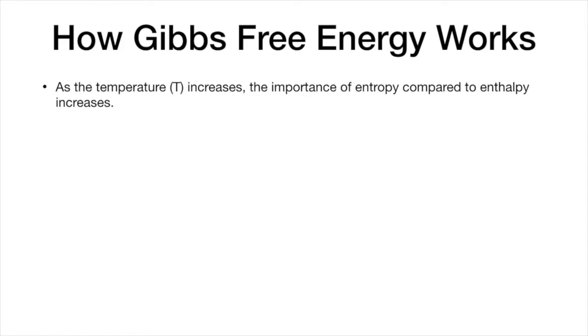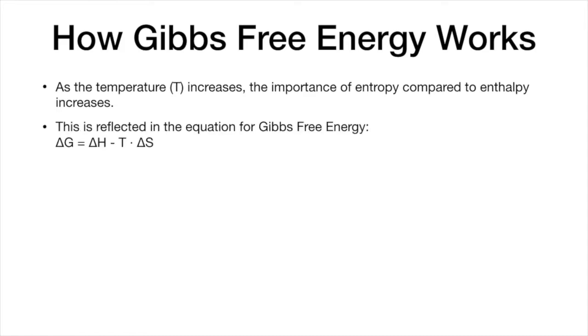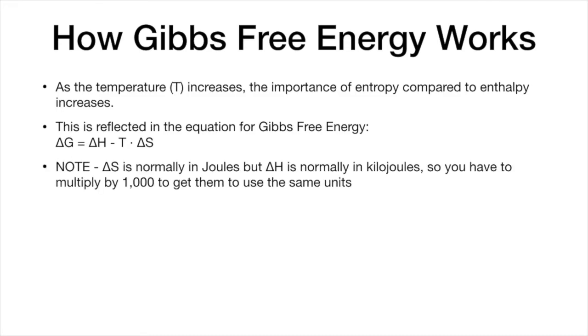increases. So this is reflected in the equation for Gibbs free energy, which is delta G, which is Gibbs free energy, is equal to delta H, which is our change in enthalpy, minus our temperature, and that's absolute temperature in degrees Kelvin, times our delta S, our change in entropy. So just remember that delta S is normally in joules, but delta H is normally in kilojoules. So we have to multiply our delta H by 1,000 to get them both into the same units.